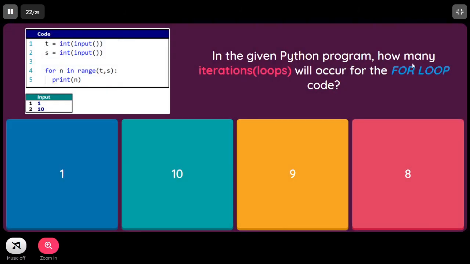In the given Python program, how many iterations will occur for the for loop code? Here in the input box we can see that t is 1 and s is 10. So it is beginning from 1 and continuing up to 10. That means 10 is not inclusive, so from 1 to 9 only. It is inclusive from 1 to 9 because the end will not be inclusive and the start is 1. So 1 to 10, that means 1 less than 10.